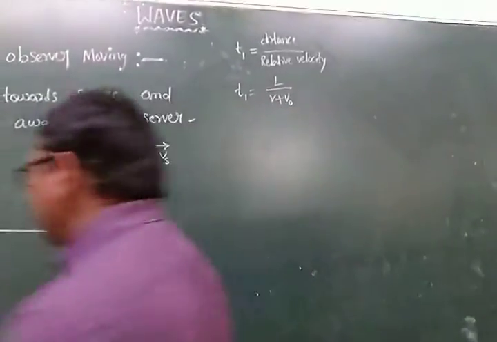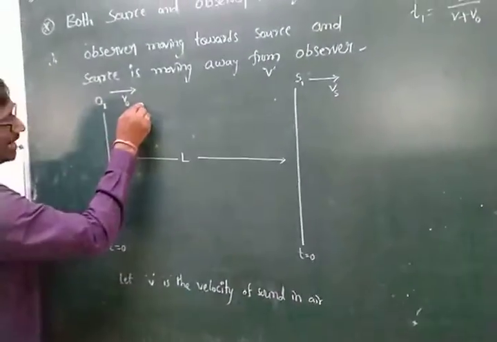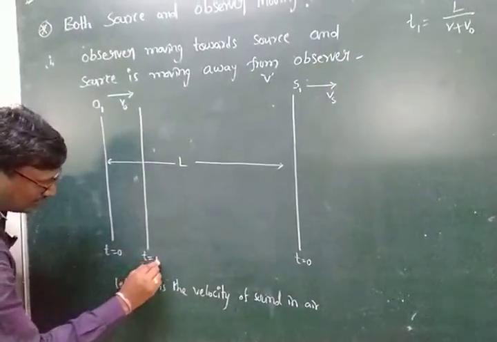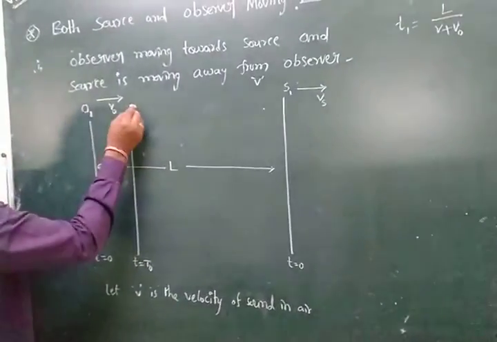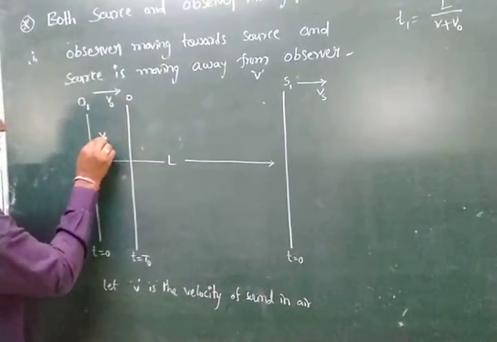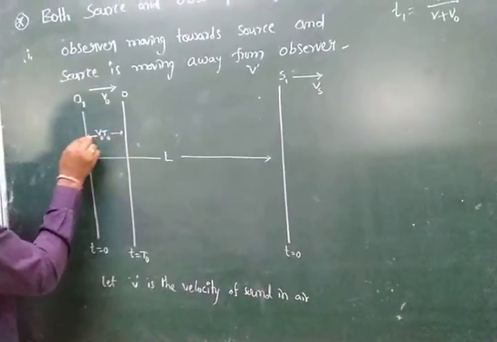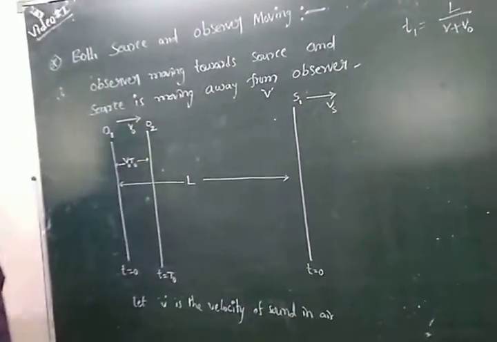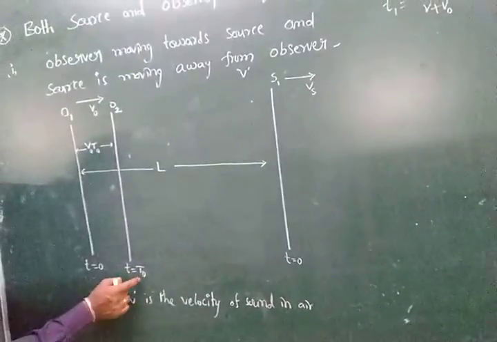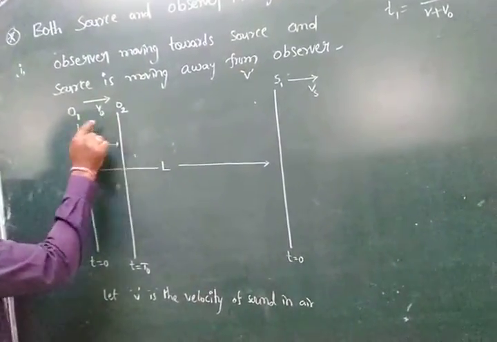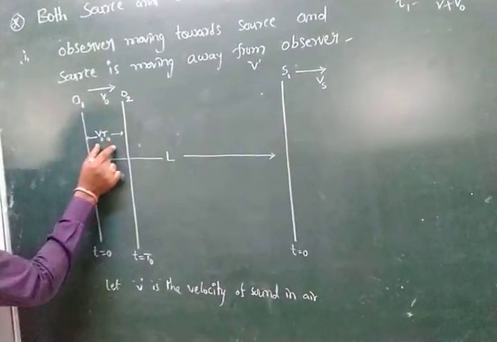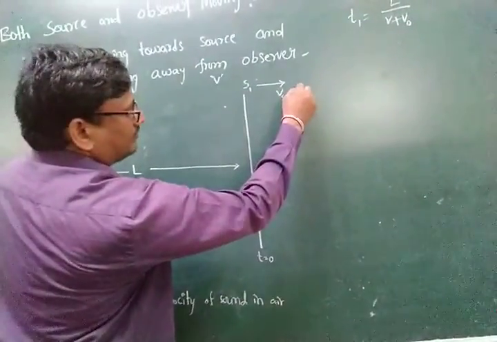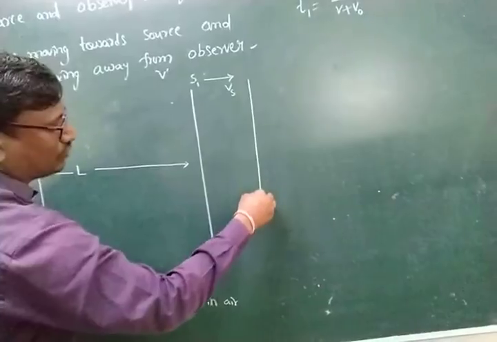Next, at time t equal to T0, the observer has traveled a distance V0 T0. In the time interval T0, the observer travels from O1 to O2. How much is the distance? V0 T0. Similarly, at the same time, the source is also moving.